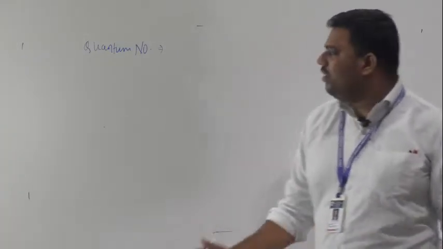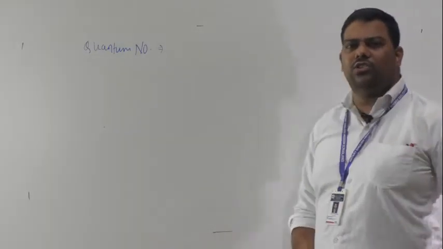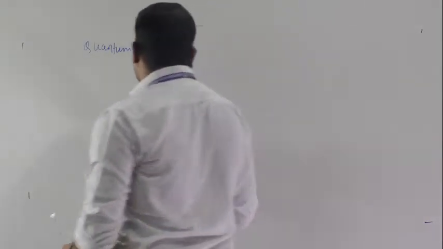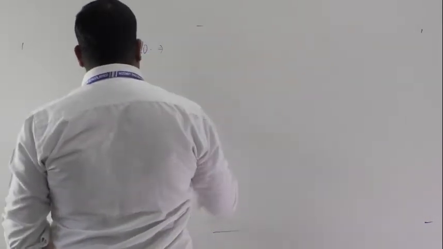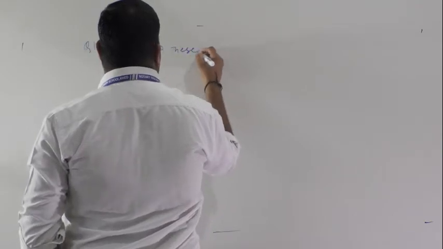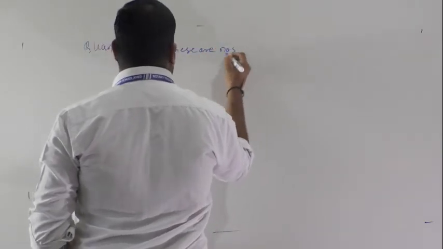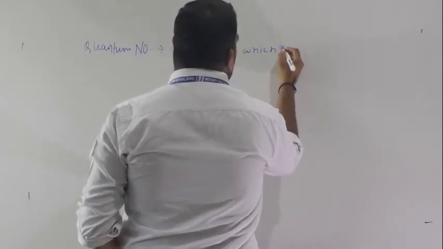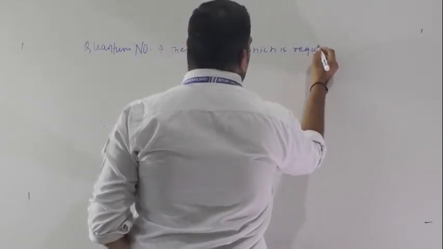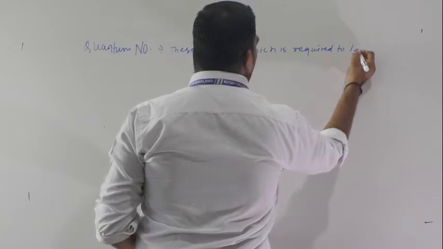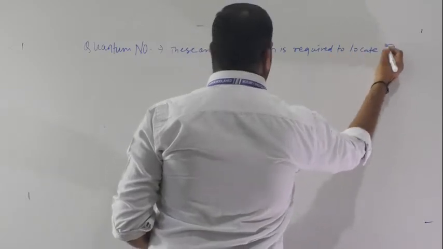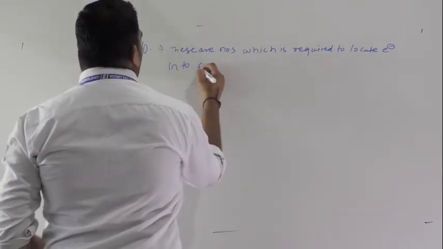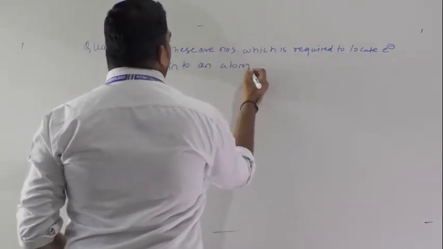In other words also, we can write the definition. These are numbers which are required to locate electrons in an atom.